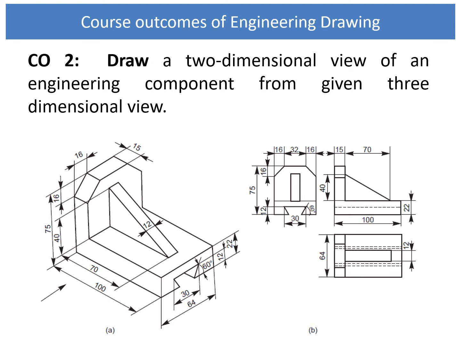Next, you will be able to draw a two-dimensional view of an engineering component from a given three-dimensional view. The figure shows a three-dimensional view and its conversion into a two-dimensional view. If a machine part or component is to be manufactured, first we have to give its two-dimensional drawing. That's why we convert the three-dimensional view into a two-dimensional view.